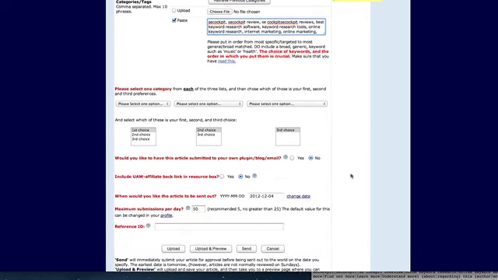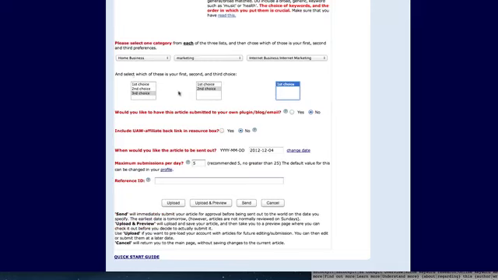Then you just go ahead and select your categories here, a first, a second, a third choice. Tell UAW how many submissions you want per day. Then you just go ahead and click. I suggest that you do upload and preview first, and then if that looks good, then you go ahead and click send.